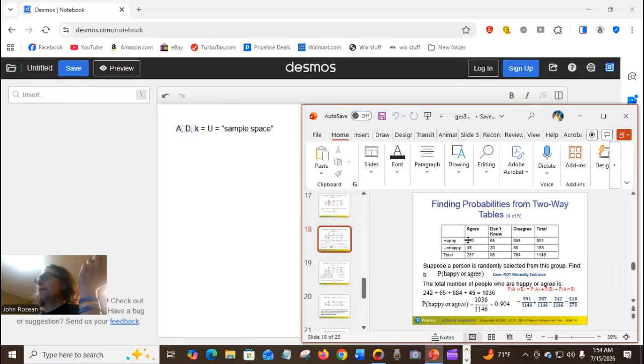You either agree, you don't know, or you disagree. And this bottom row would total up to all the participants in the study.